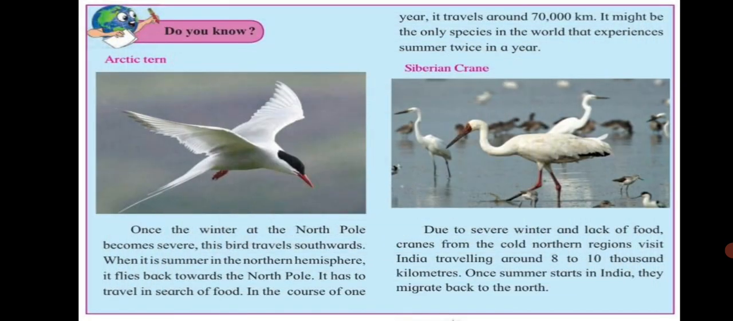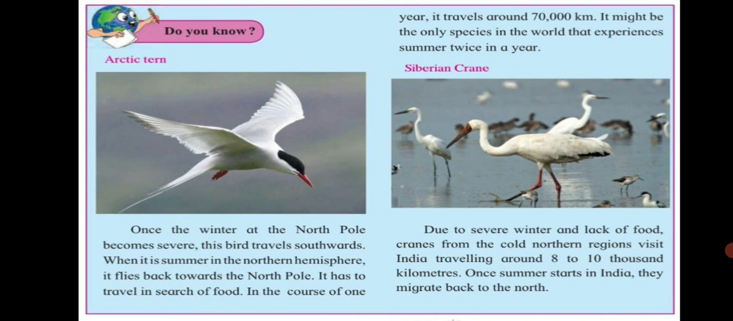Do you know the Arctic tern? You can see it in the picture. Once the winter at the North Pole becomes severe, this bird travels southwards. When it is summer in the northern hemisphere, it flies back towards the North Pole. So it migrates. In other words, this bird migrates for a certain period of time. It has to travel in search of food. In the course of 1 year, it travels 70,000 kilometers. It might be the only species in the world that experiences summer twice in a year because of its migration.